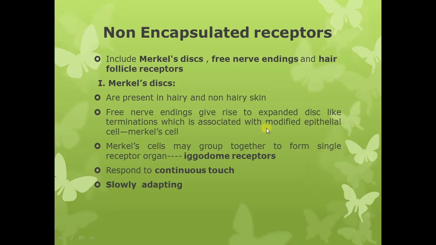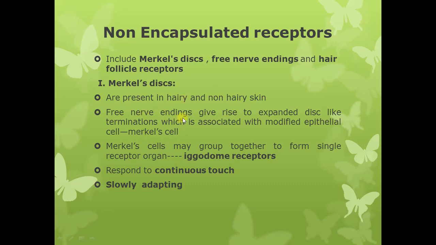Now, Merkel discs are present in the hairy as well as non-hairy skin. About Meissner's corpuscles, we studied that Meissner's corpuscles are present in the non-hairy skin only, while Merkel's discs are the receptors which are non-encapsulated, and they are present in the hairy as well as non-hairy skin.